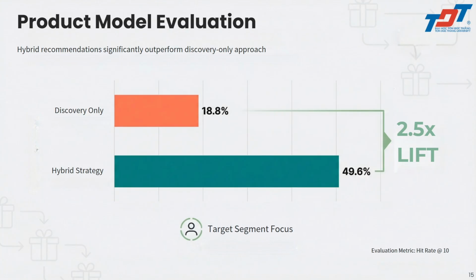To evaluate our recommendation engine, we measured using the hit rate specifically on our target at-risk segment, and the results validate our approach. The hybrid strategy significantly outperformed the standalone discovery model. As shown in the chart, combining historical context with predictive modeling delivered a massive 2.5 times lift in successful re-engagement